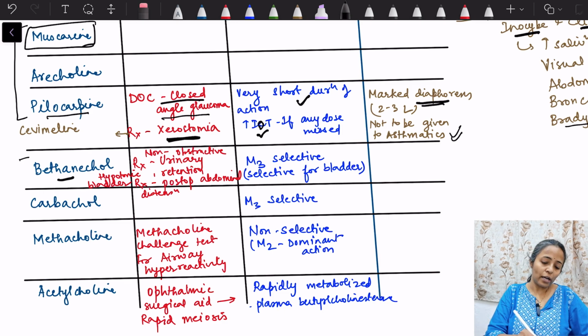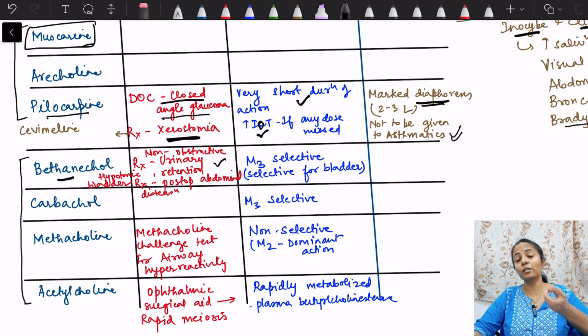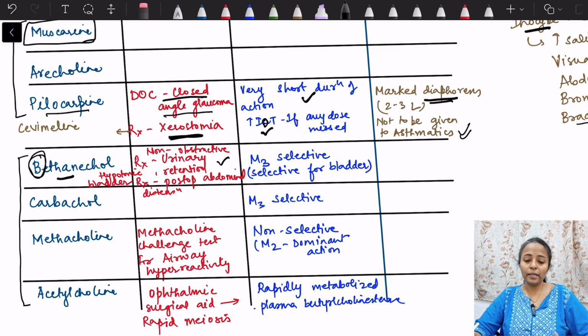Then these 4 are the esters, okay, synthesized drugs. Bethanechol and carbachol, they are mainly used for non-obstructive urinary retention. Non-obstructive, right? If there is obstruction, and if you give a drug which causes contraction of the urinary bladder, then urine will not flow out. Instead, it will lead to excessive pain. So we have to make sure that it is non-obstructive urinary retention. Bethanechol can be given. Okay, so B for bladder, right?